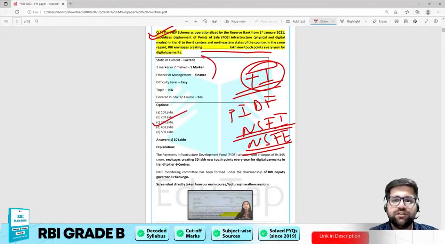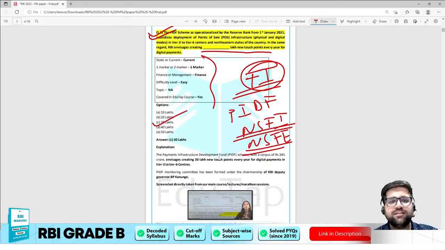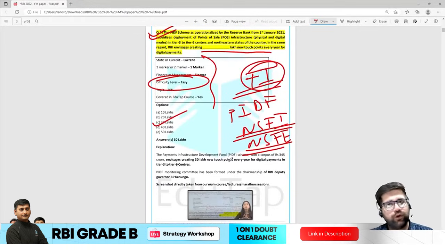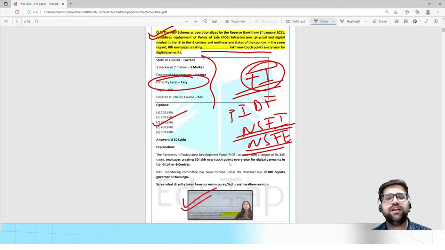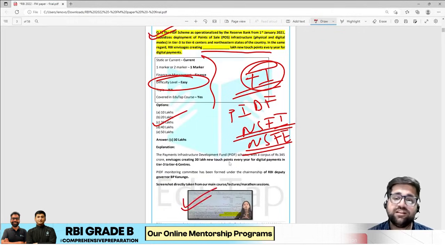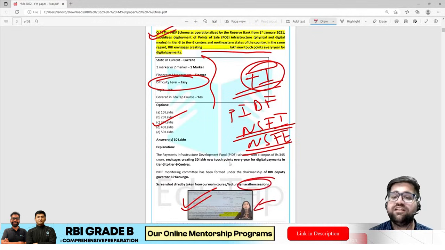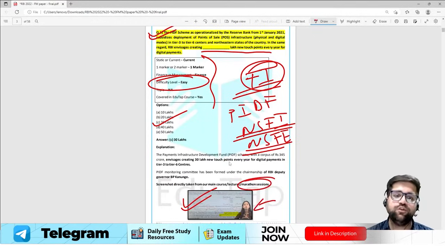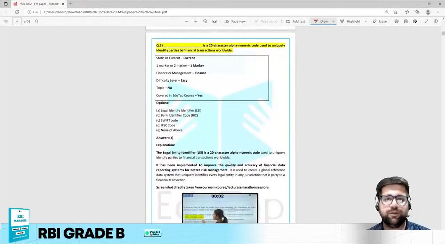So you can read about this particular analysis as well, that this particular question was very much easy in nature. If you see the overall coverage of this particular topic, Kritika ma'am has clearly taken this topic under the RBI notification, and this particular question was also there in the marathon series. So this particular question was a cakewalk for all of you, and you should be scoring high on these questions. Now let's move to question number 2.